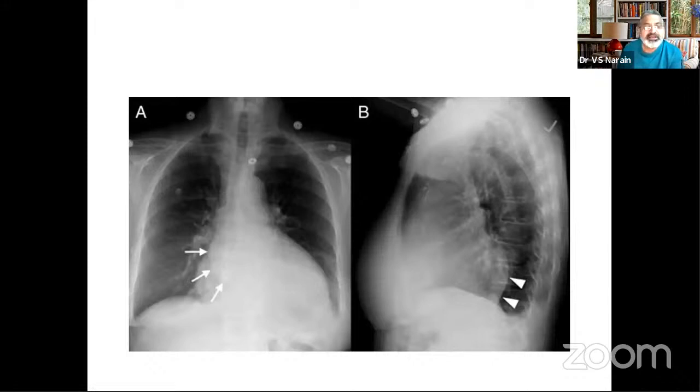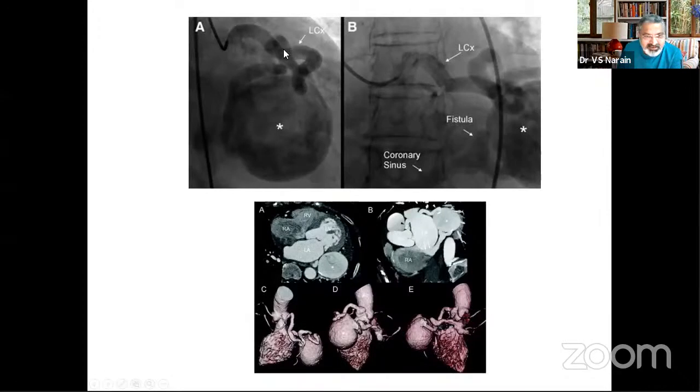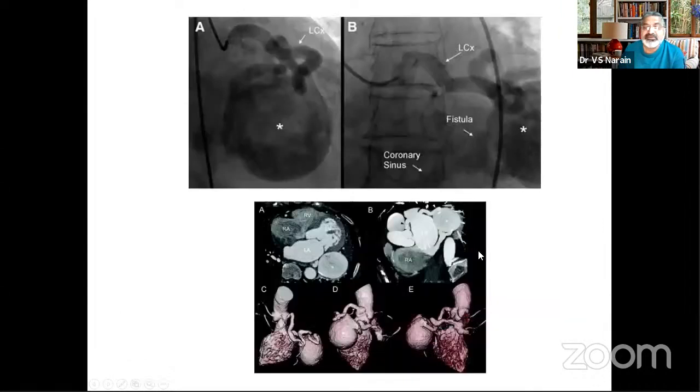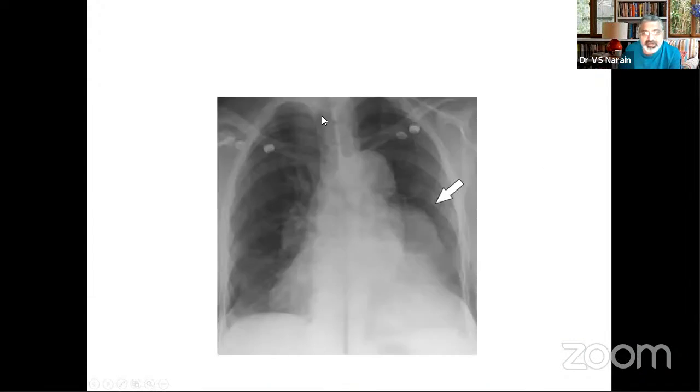Some could be curiosity. Now this is a very curious case. We had an aneurysm of the left circumflex. So sometimes examiners can bring you curiosities, and this is a curiosity where you have an aneurysm of the left circumflex. See this big aneurysm in the CT, big aneurysm, and this is seen here as an aneurysm. So this is the circumflex region, and you have this curiosity. So I think you should keep it in mind, because sometimes you could be encountering it. So you must know that aneurysms of the coronary arteries can also manifest as some of these shadows.